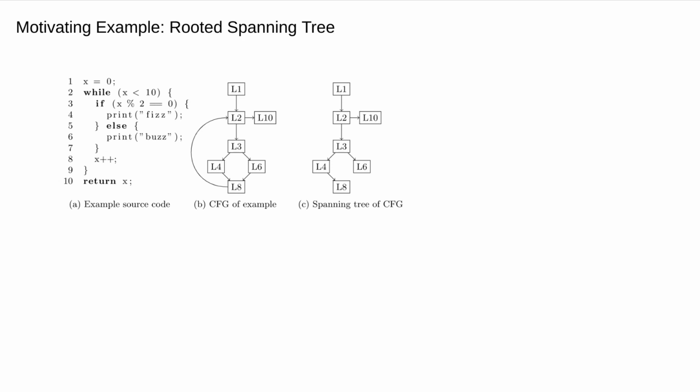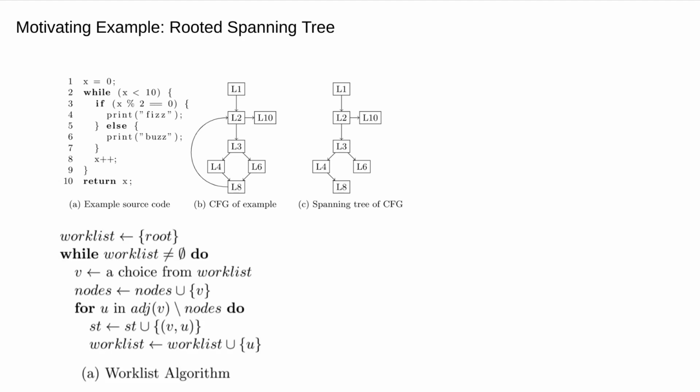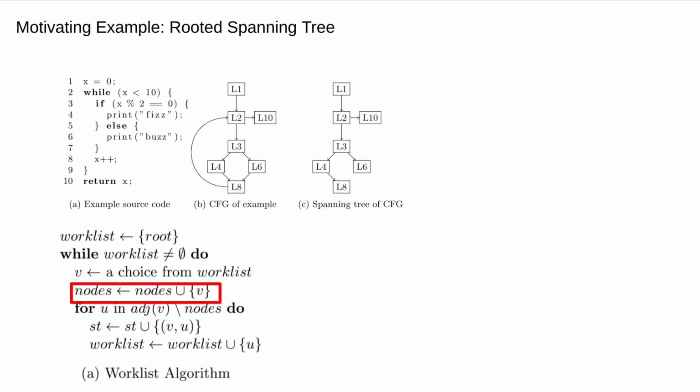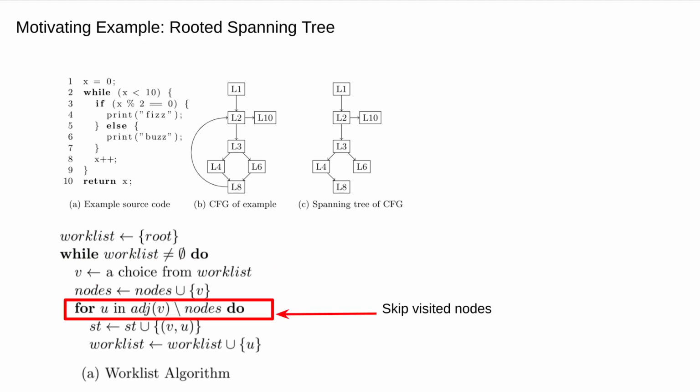Let's consider a motivating example, a rooted spanning tree algorithm that is commonly used in program analysis. We are given a source program and its control flow graph representation. We want to build a spanning tree from the given CFG. Let's have a look at the procedural algorithm first. We start from a worklist with only the root node. At each iteration, we choose an arbitrary node from the worklist. The set nodes includes all the visited nodes in the previous iterations. Then for each adjacent node that has not been visited yet, we include it into the result set, and we add the neighbor into the worklist set and start the next iteration.